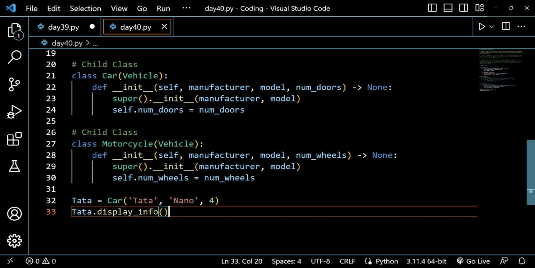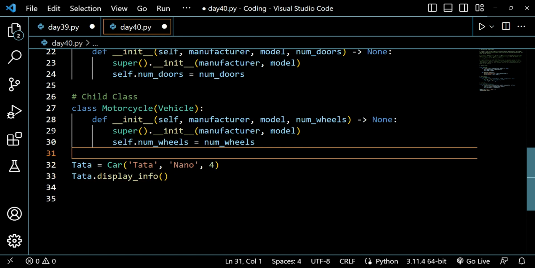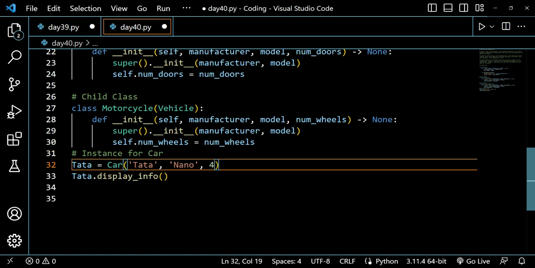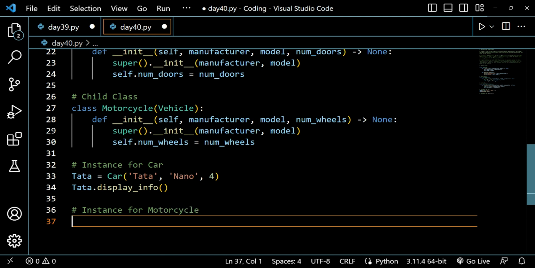Now similarly, we will create another instance. First of all, I've created an instance for car, so I will write a comment here, instance for car. And similarly, I will create an instance for motorcycle. What can be my motorcycle here?